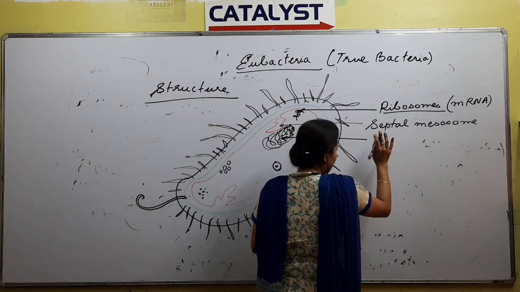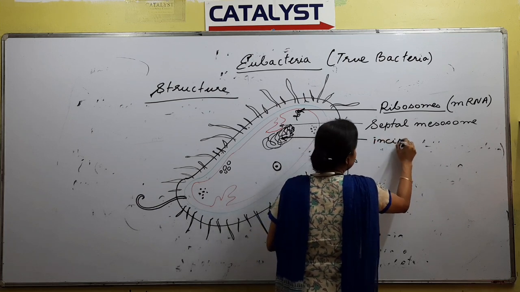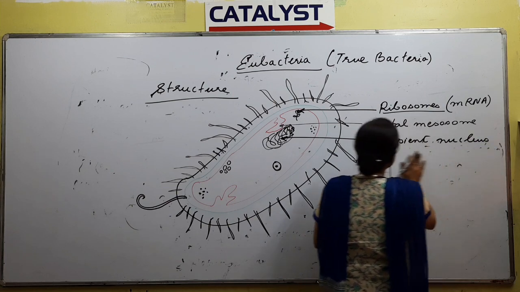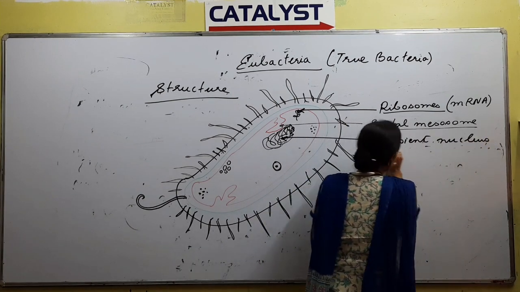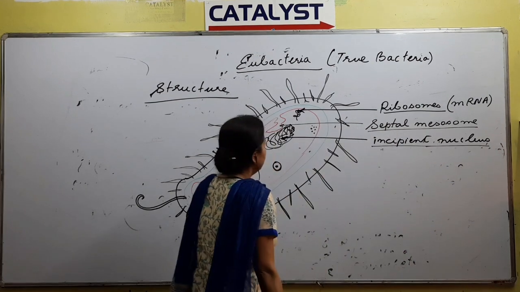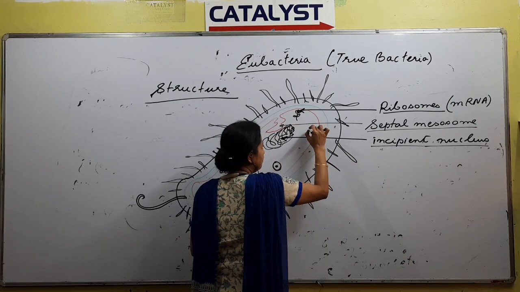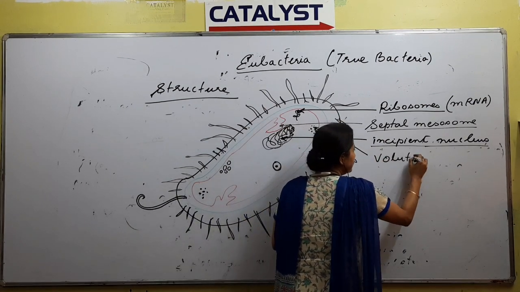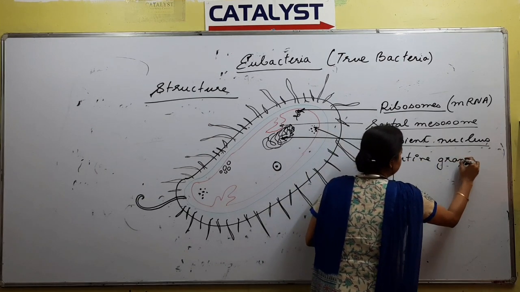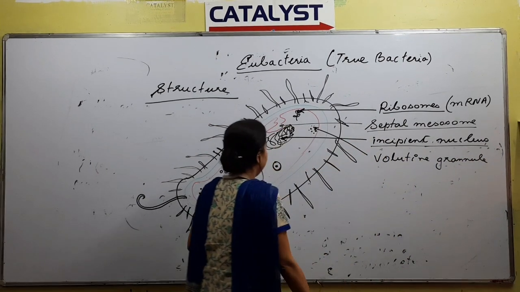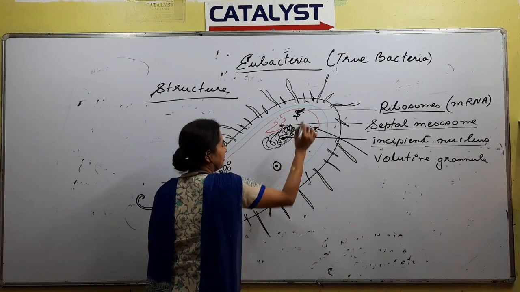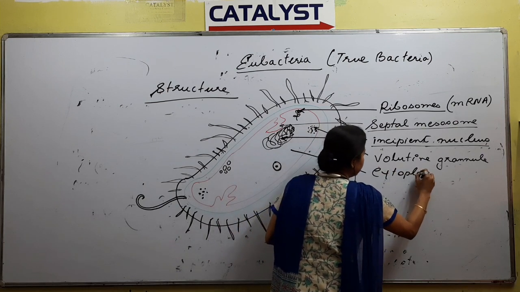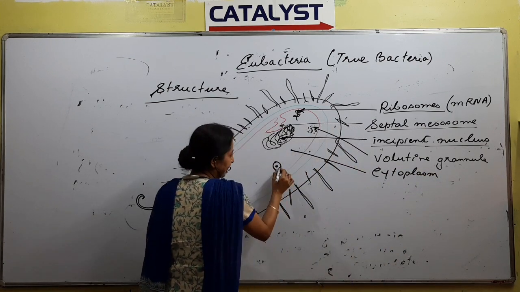Incipient nucleus, or it is also called as genophore, no? We have already written it. This dotted portion is called as volutin granule, right? Next, what will this be? Cytoplasm, right?